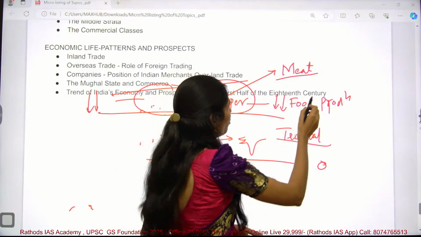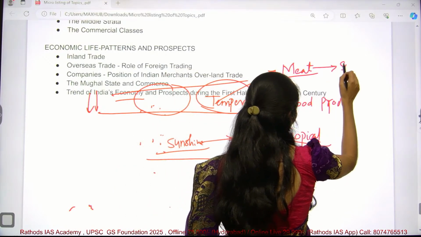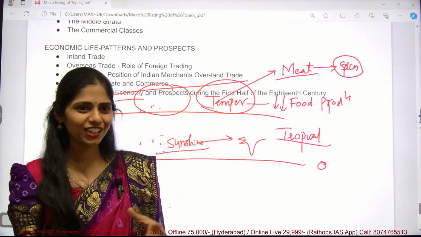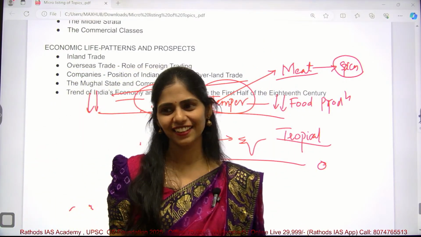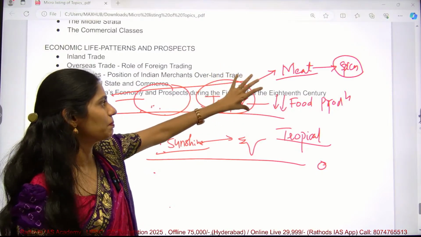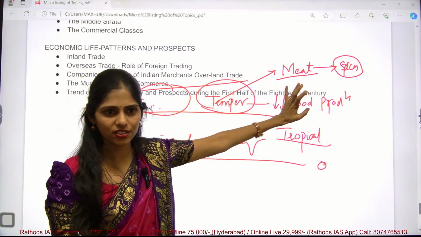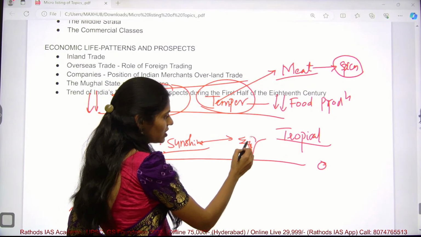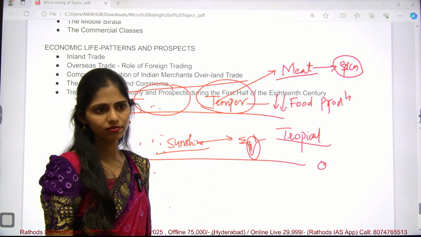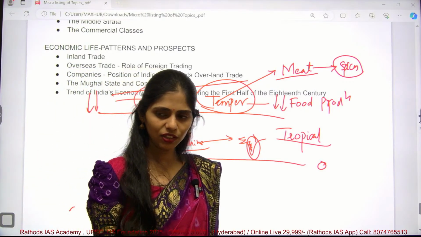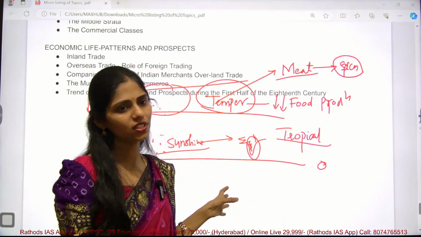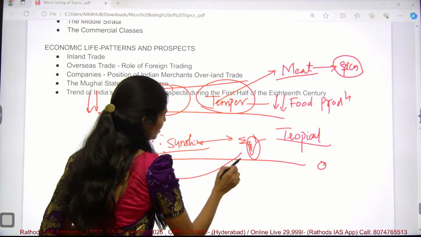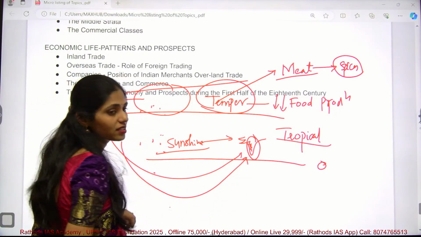They use spices for storing meat for a long time. At that time they did not have refrigerators or AC, so they used spices for storing meat for many days. Those spices are produced in the Western Ghats of India, which are famous for spice production even now. So they came to India to get these spices.